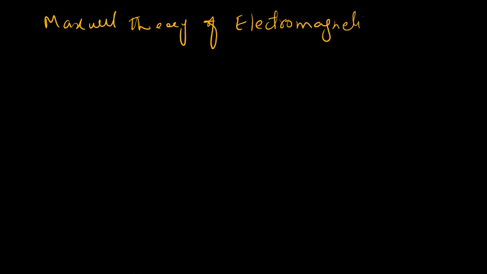As for the Maxwell theory of electromagnetism, we say that it is a linear theory, and its simple solution is the electromagnetic wave that is propagating in a specific direction.